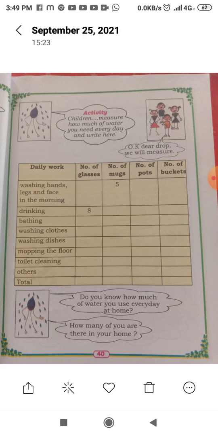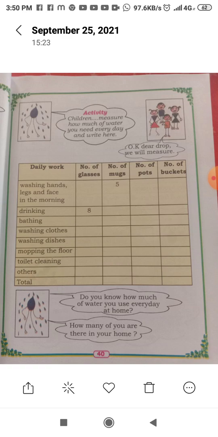Now, do you know how much water you use every day at home? How many members are there in your home? You should count that. And how much water everybody is using, you should count and write. If one person needs 4 to 5 buckets, okay, 5 buckets per day.